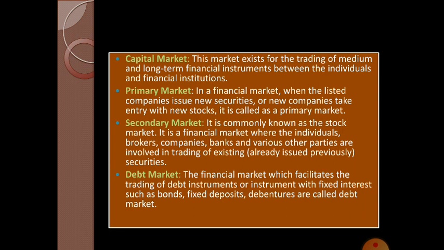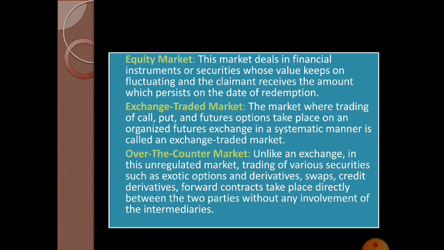The next one is debt market. Under this market, debt instruments with fixed interest are traded. We know that fixed deposits, debentures, etc. are traded here. Okay, the next market is equity market. This market deals in financial instruments or securities like shares, etc. of the company. Then the next one is exchange traded market. Here the trading of call, put and future options takes place on an organized future exchange in a systematic manner.